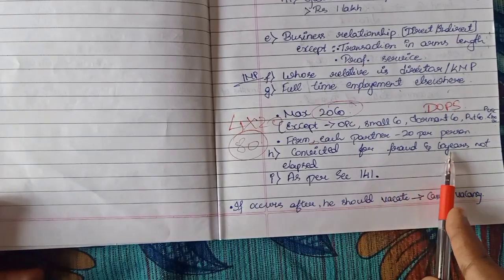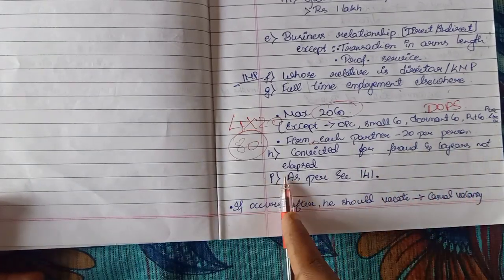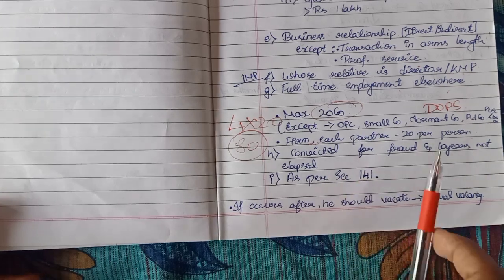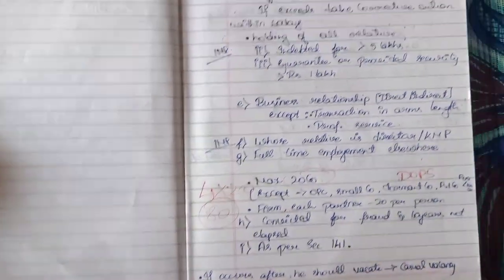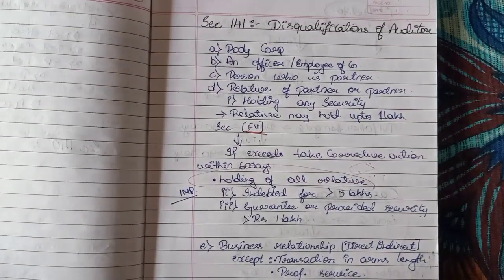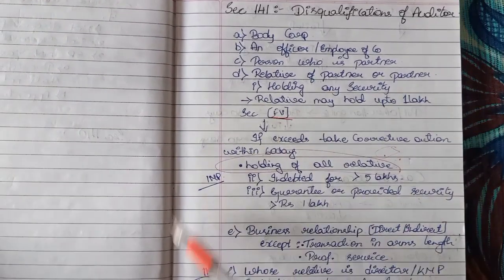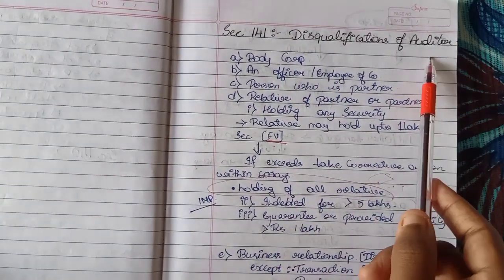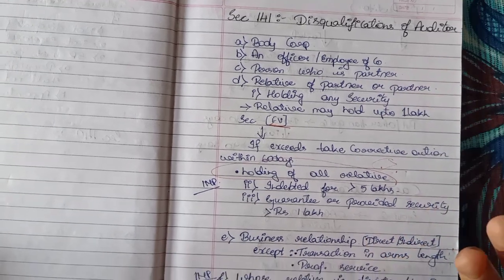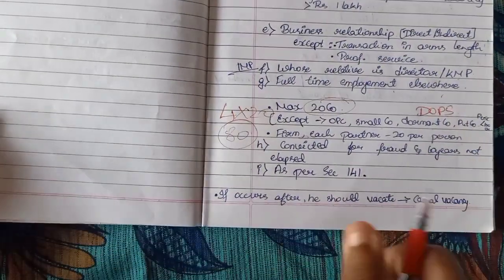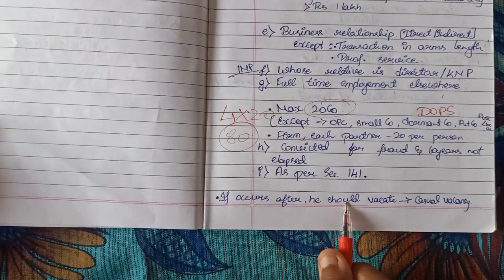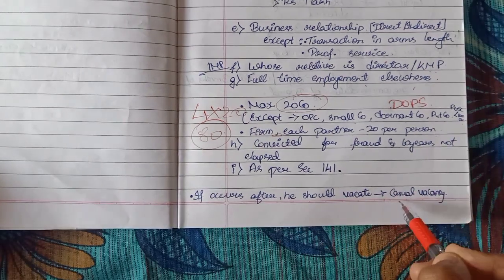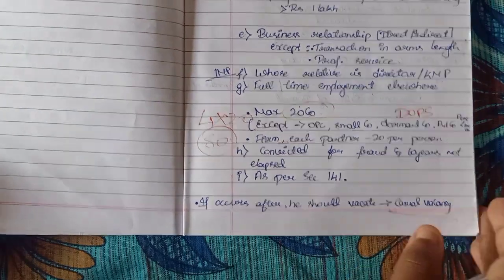Convicted for fraud and 10 years not elapsed as per section 141. These things should be followed. If he doesn't fall in these points, then he'll not be disqualified to be appointed as auditor, and he'll be eligible to become an auditor. If it occurs after appointment, he should vacate, and that will be treated as casual vacancy.